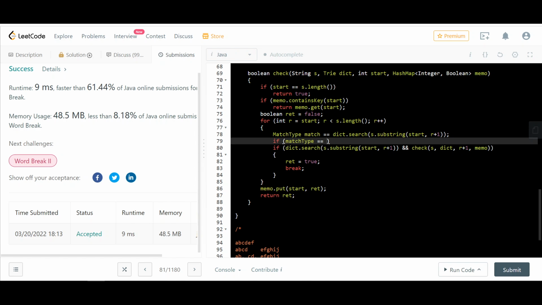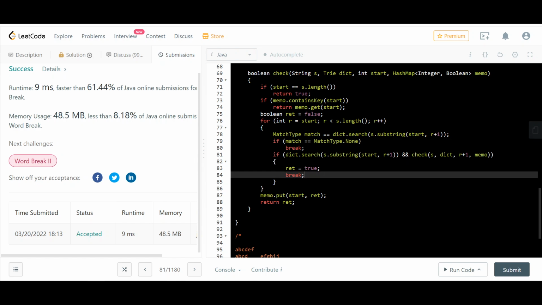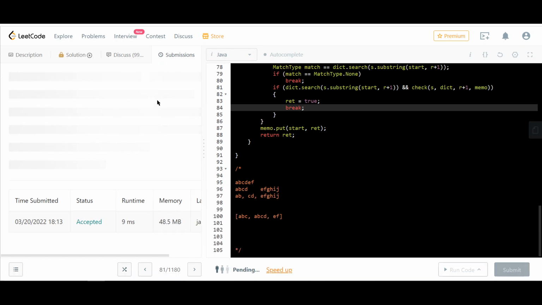Now my point was, if at any point you don't even find any match, which is if match type is none, then you can just break, because there's no point in checking for further strings because they definitely won't make any match. If this is not the case, then it's either a prefix match or an exact match. If it's an exact match, we move on. If it's a prefix match, then maybe if I look for a further R, then I can get an exact match and I will continue. So this definitely improves efficiency a bit. Let's submit and see if it really helps or not.